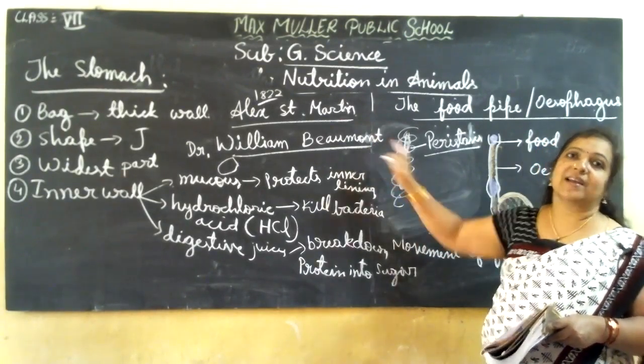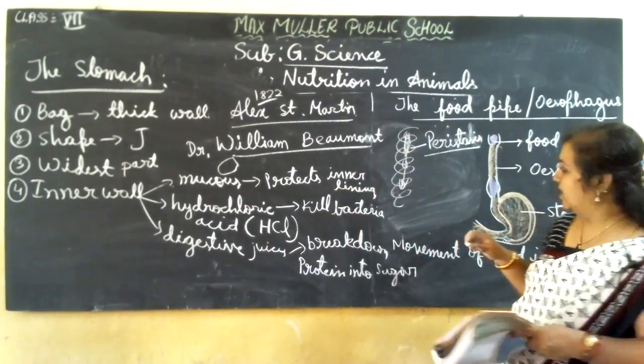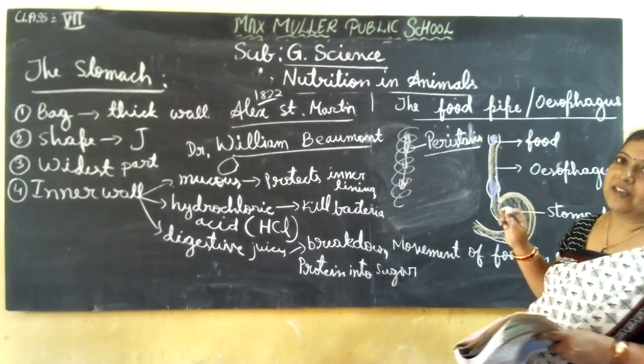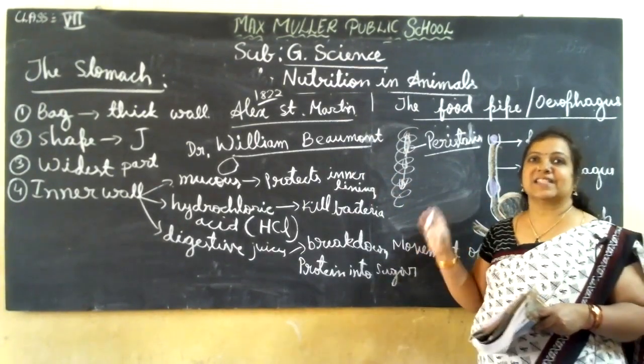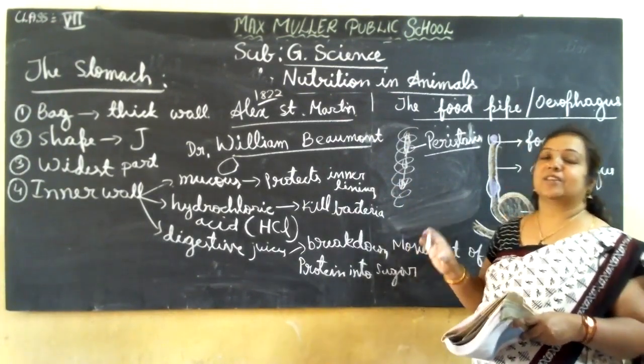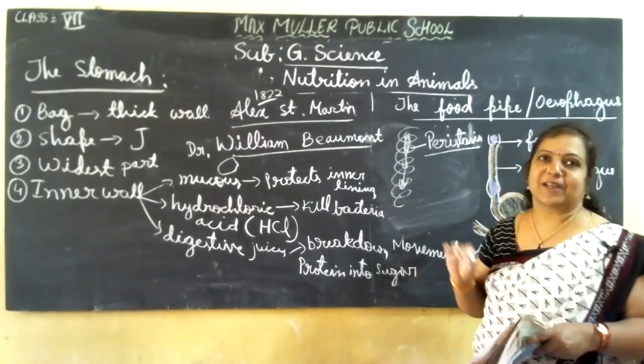This is a miracle which happened in 1822 by a doctor. Got it? You have to remember this incident. It was a hole made in the stomach by a gunshot, but he made that an opportunity to find out what is going on inside the stomach.